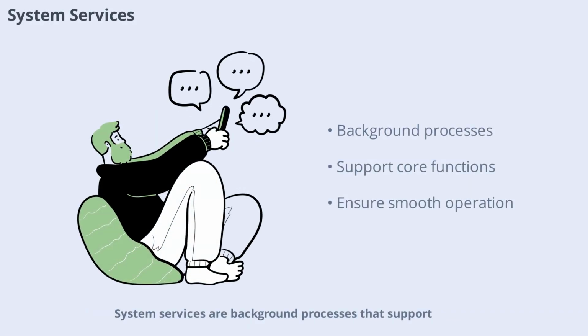System services are background processes that support the core functions of the operating system. These include managing print jobs, handling network requests, and updating software. Services run quietly in the background, ensuring that the system operates smoothly and efficiently without user intervention.